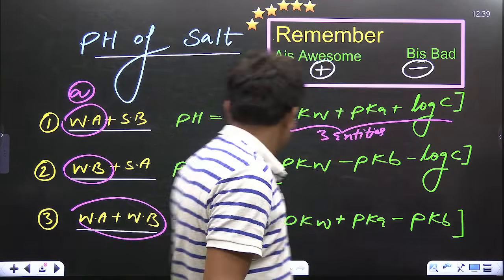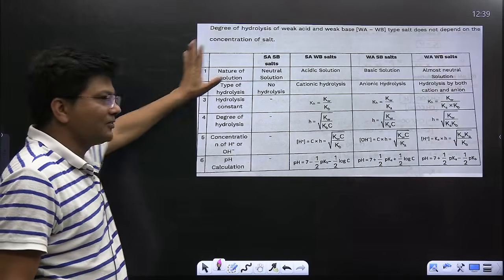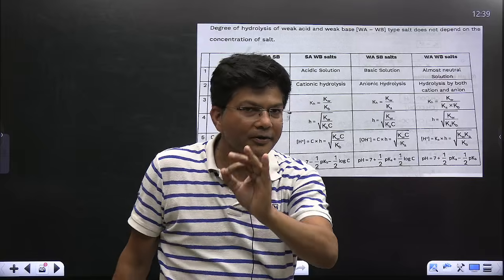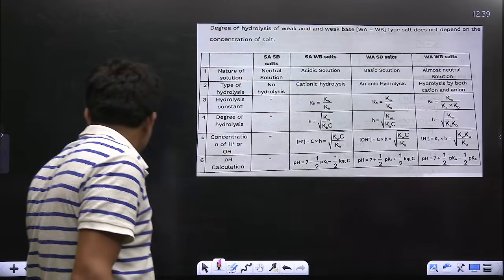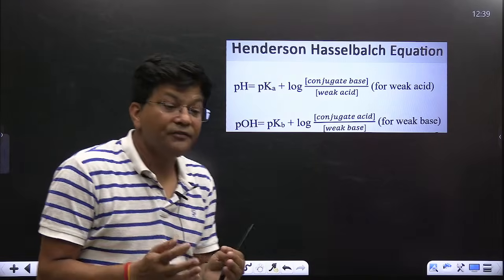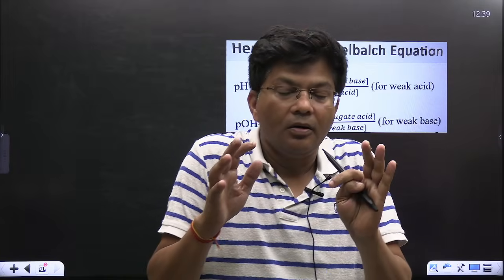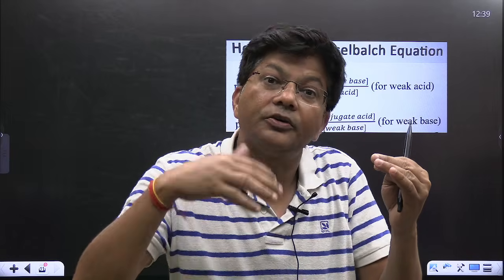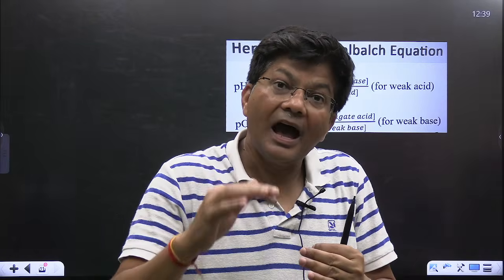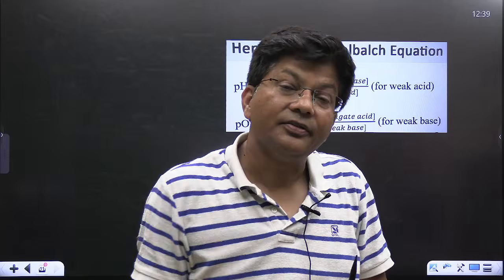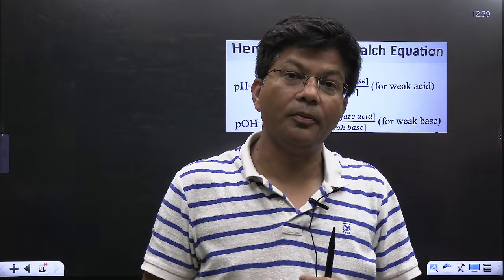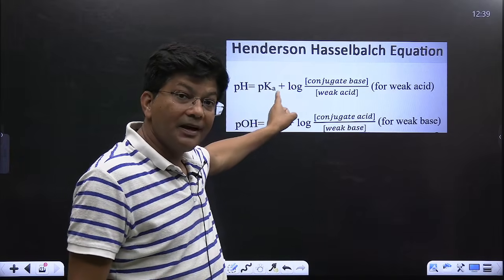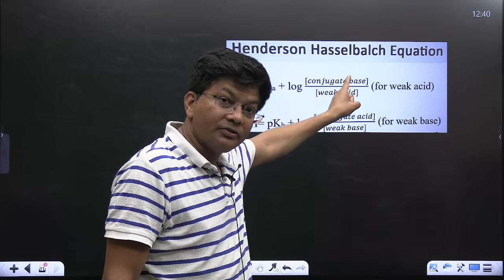Now, last but not the least, this is the table I'm sharing with you on the basis of whatever I taught you right now. And remember this one, if we are having equal, or you can say equimolar concentration of weak acid and its salt with a strong base, or weak base and its salt with a strong acid, then we have to use the buffer solution formula that is given by Henderson-Hasselbalch, that pH is equal to pKa plus log of concentration of salt upon concentration of acid.